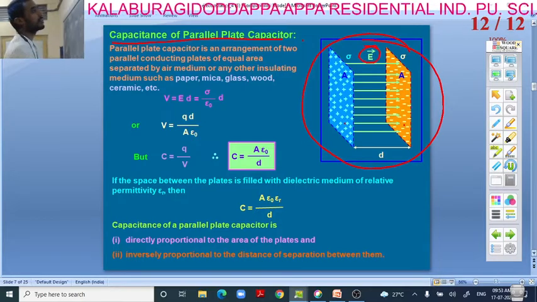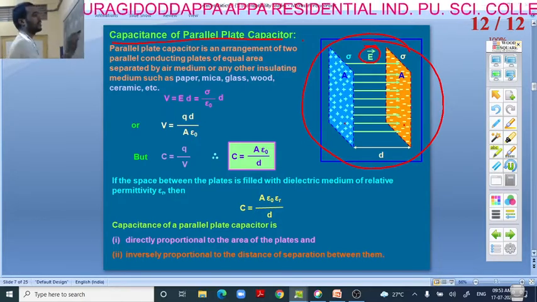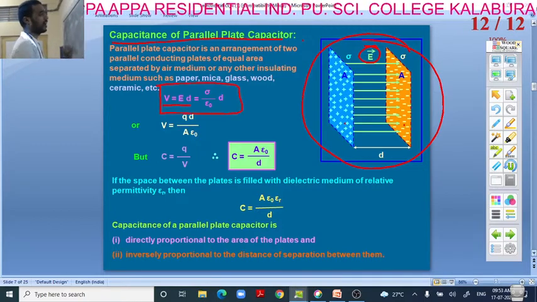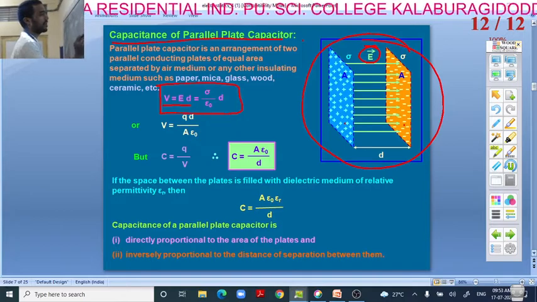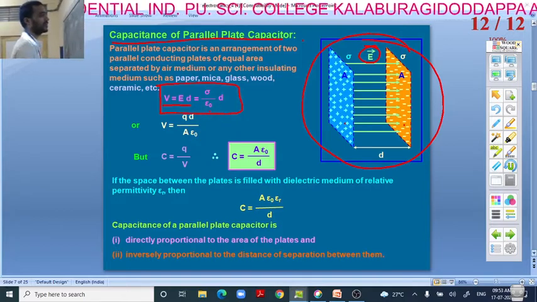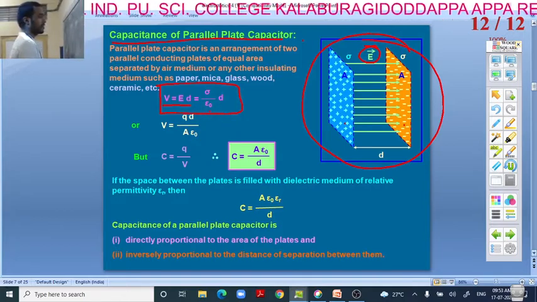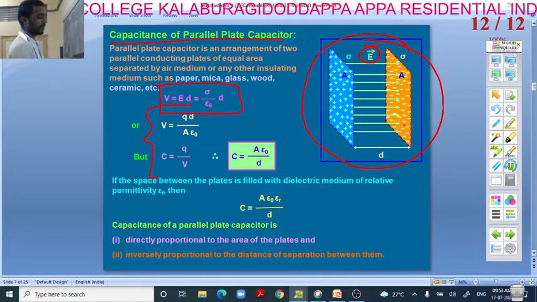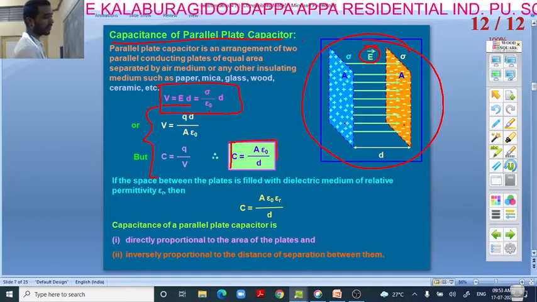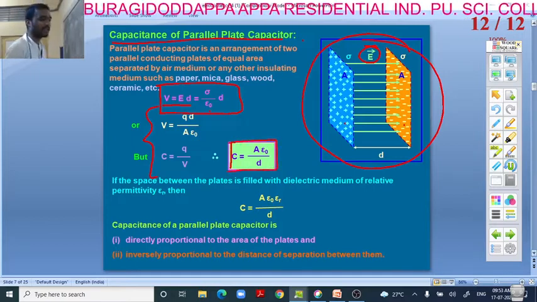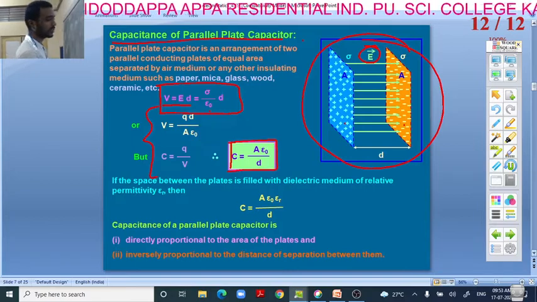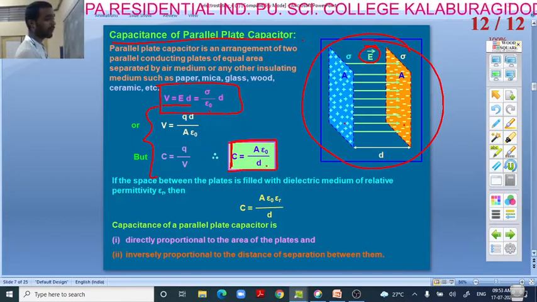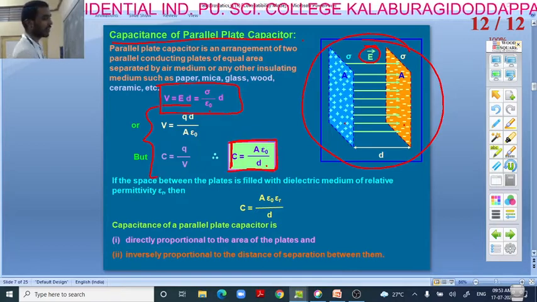Here we know that V is equal to E into D, and that is equal to sigma divided by epsilon into D. By doing this procedure, the capacitance of a parallel plate capacitor is C is equal to A epsilon divided by D. This is our formula to find the capacitance of a parallel plate capacitor.